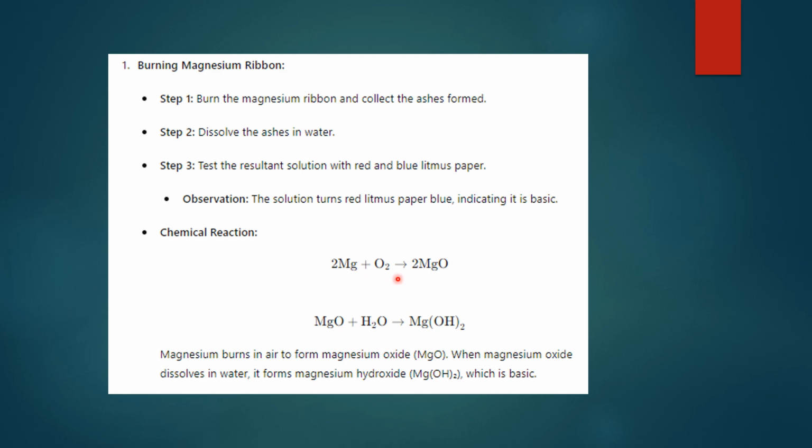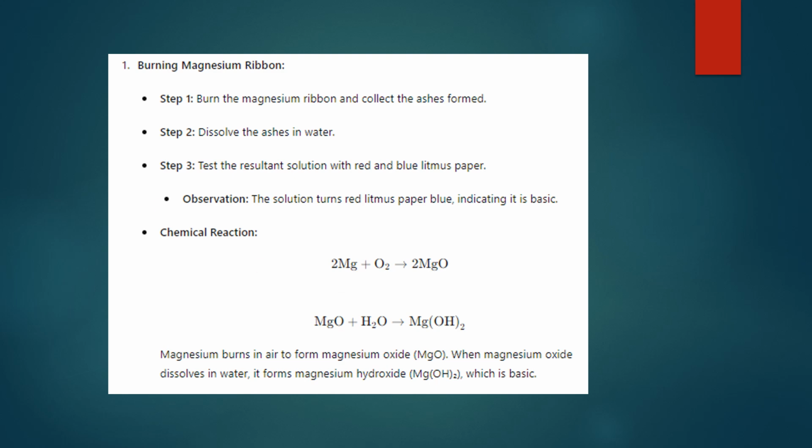Magnesium plus oxygen gives MgO, that is magnesium oxide. And when magnesium oxide is mixed with water, it gives Mg(OH)2. And the observation is the red litmus paper turns blue. So this is basic. This is a metal oxide and it is basic in nature.